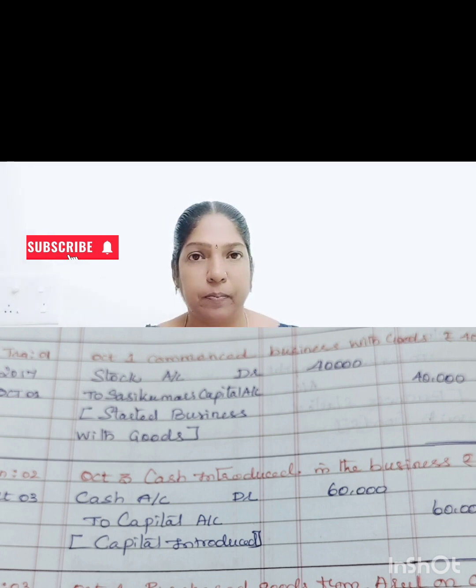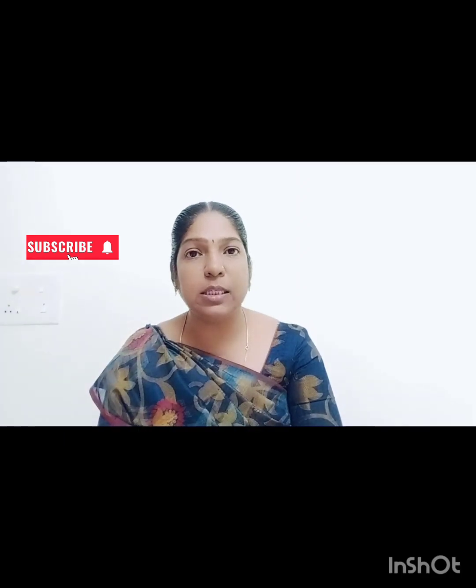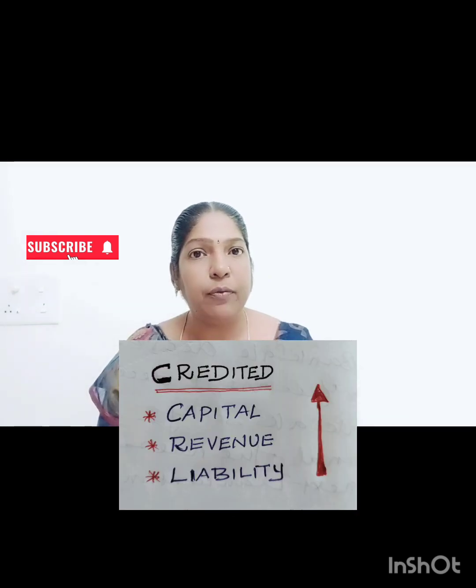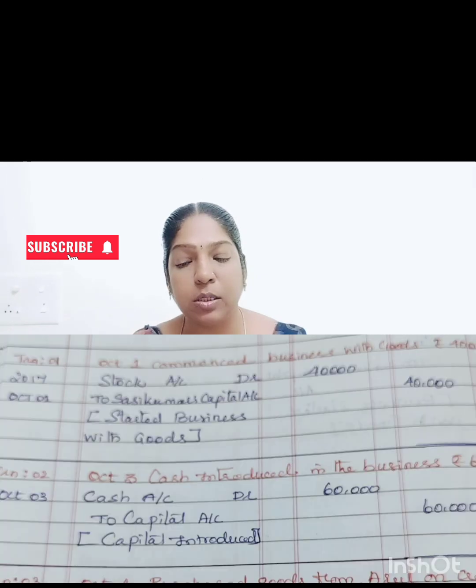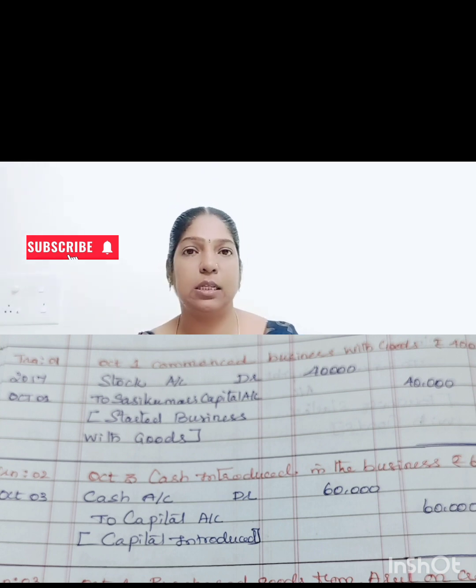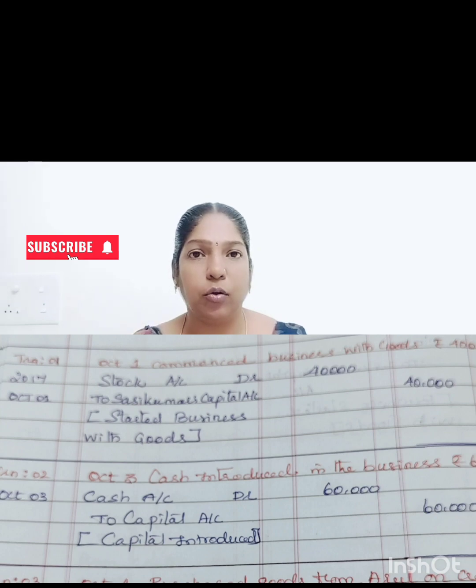60,000 rupees. Sasi Kumar is the owner of the business, and introduced cash into his business in the name of capital. If capital increases, we have to credit the capital account. So in the journal entry we have to pass to Sasi Kumar's capital account 60,000 rupees. What is the narration? Capital introduced.